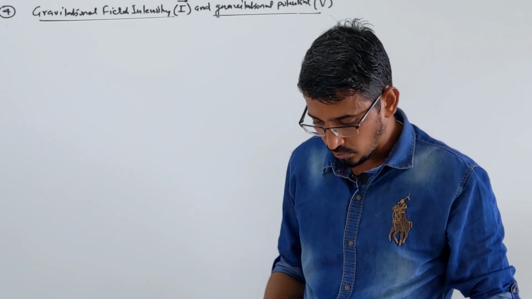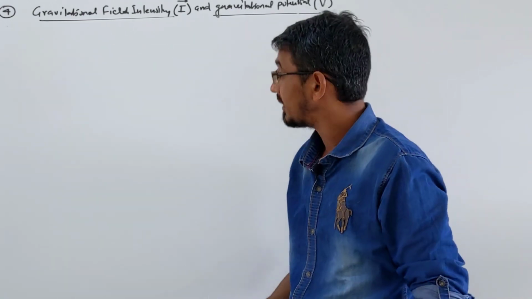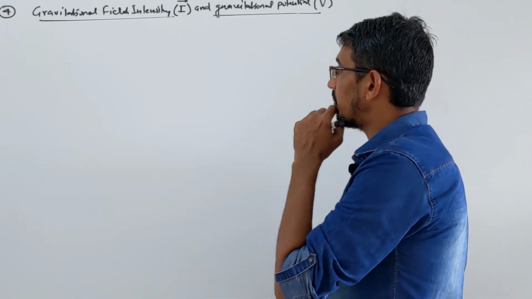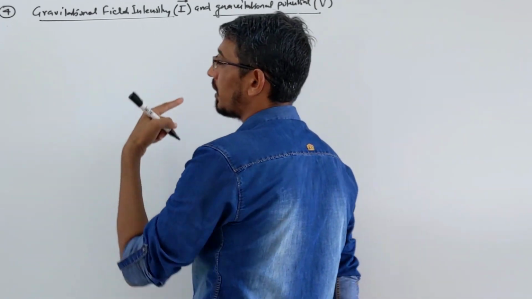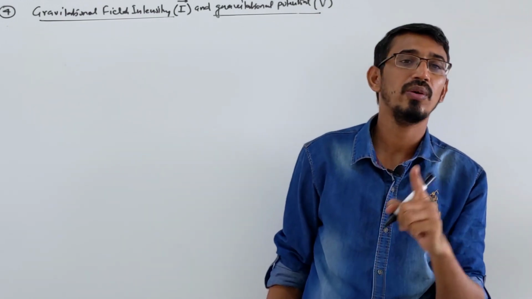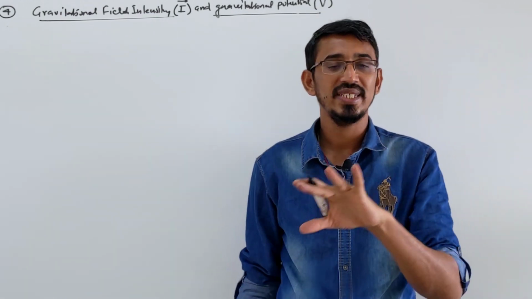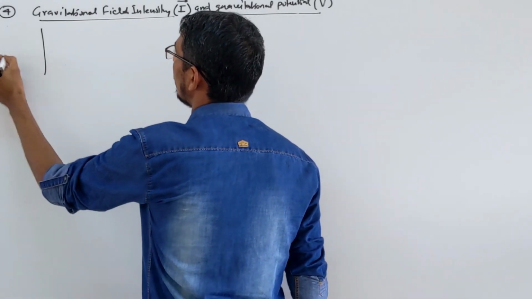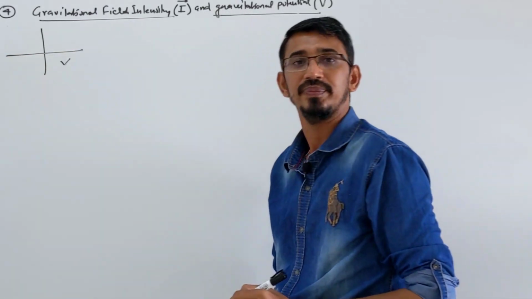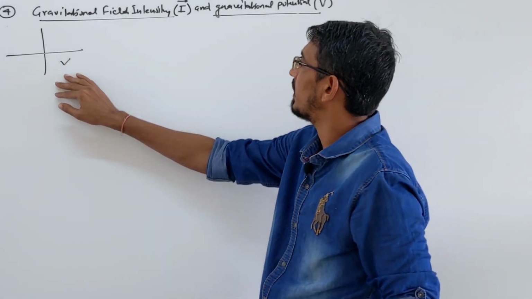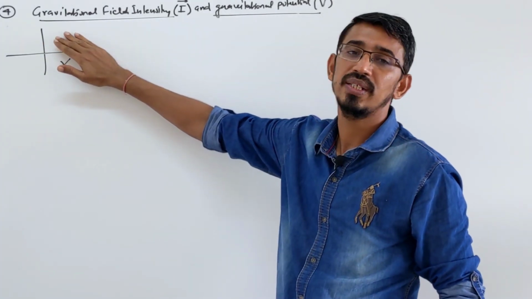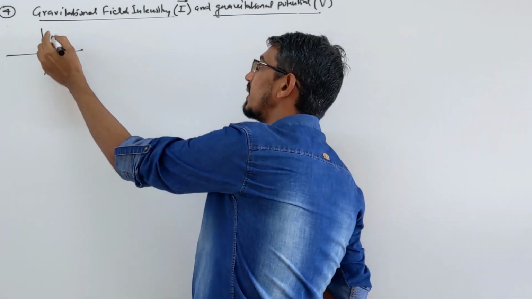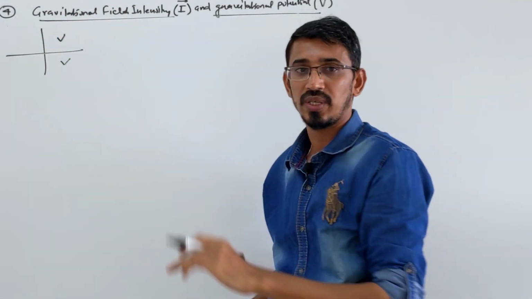Okay, so now we will do some problems on this field intensity and potential. Before that, I want to tell you a very important point. These two curves for a solid sphere and hollow sphere, potential and intensity, I have drawn in the negative quadrant, here in this quadrant, right? Be careful, the same curve can be drawn in this quadrant also in terms of just magnitude. So in the exam they can give it in this quadrant, that is also okay, or in this quadrant, that is also a correct answer.